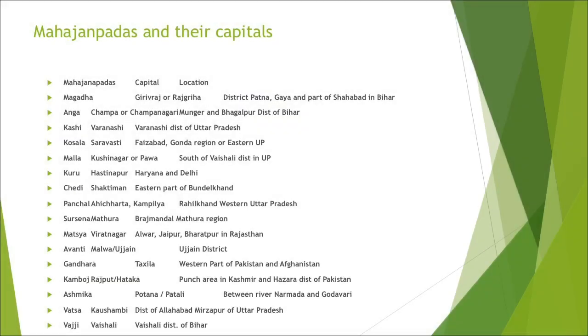So collectively they controlled it. Then let's have a look at the Mahajanpadas, the regions. Your Magadh, the most powerful Mahajanpada, in the state of Bihar. Anga, also your Bhagalpur, with capital Champa. Kashi, Varanasi, that is Banaras. Kaushal, Sravasti in the Faizabad region. Malla, Kushinagar, the place where Buddha breathed his last, the Nibbana of Buddha. Kuru, your Hastinapur, Haryana and Delhi region.